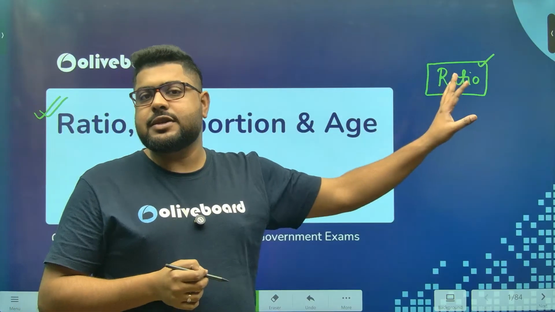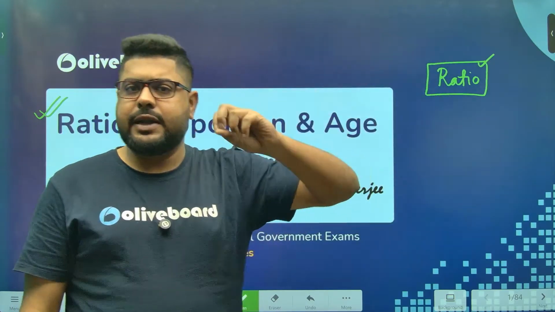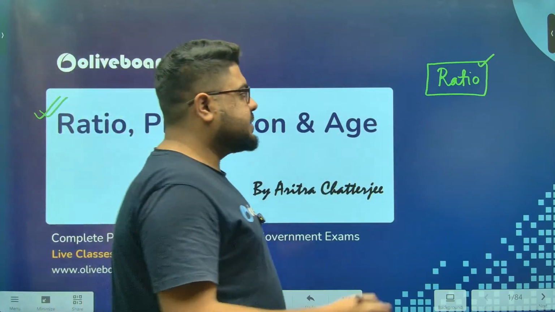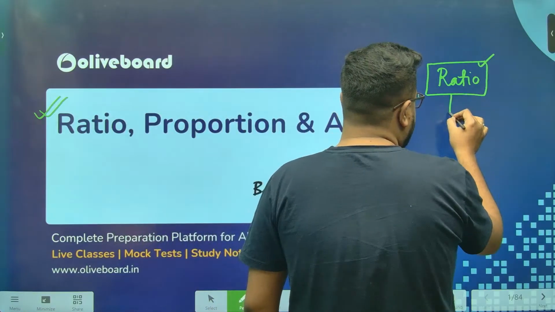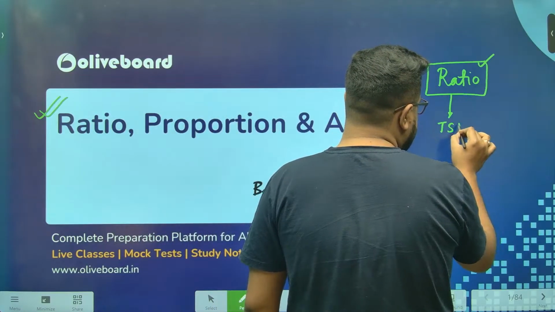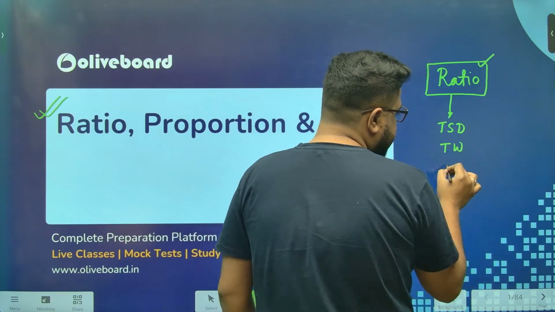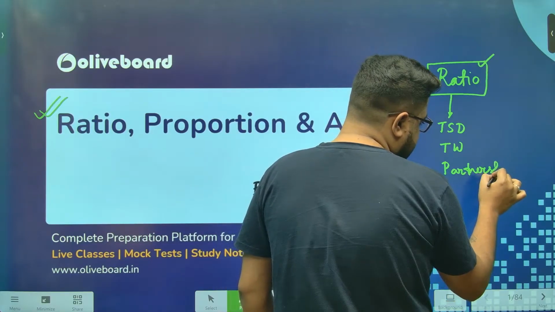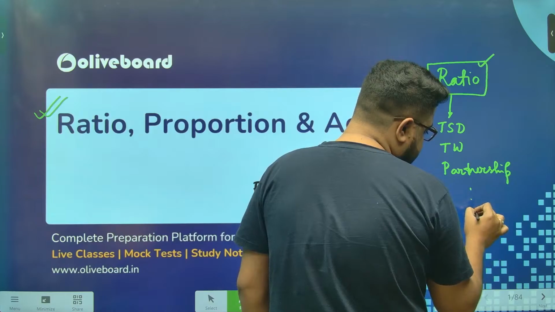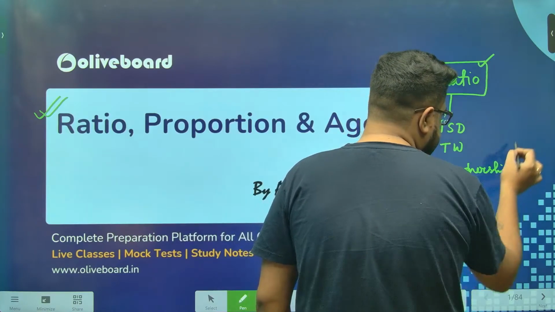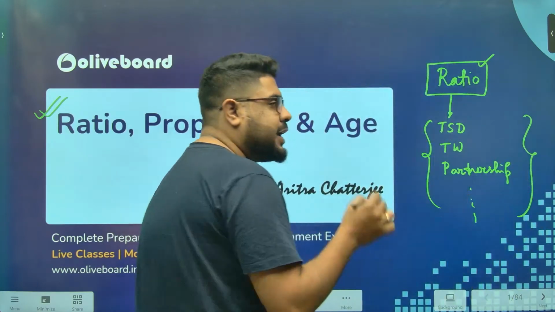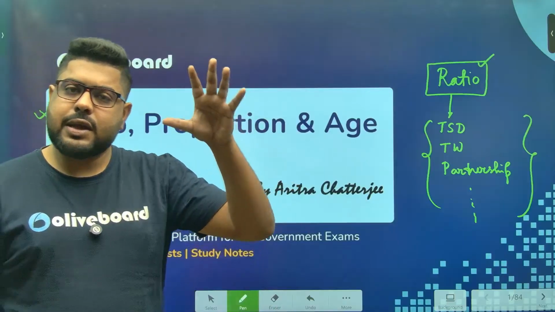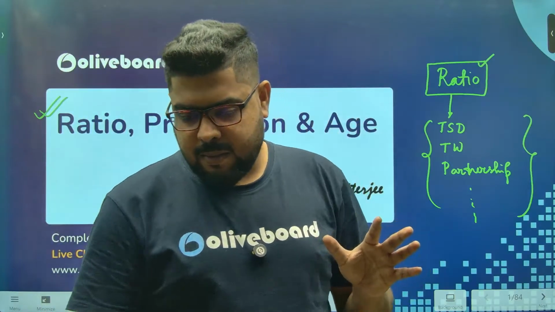Based on this, you will get multiple chapters, for example time, speed, distance, time and work, partnership, and honestly a whole lot of other chapters as well, which you can solve using ratio techniques if you know the concepts of ratio properly.